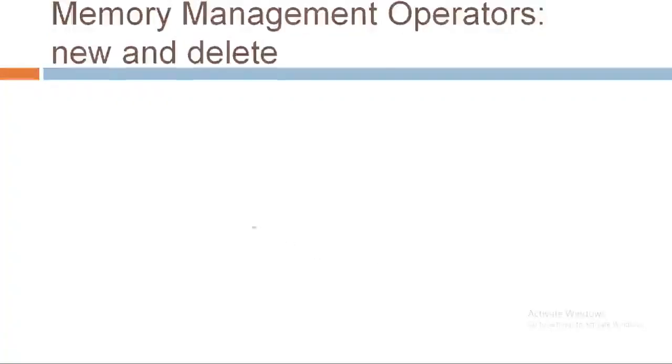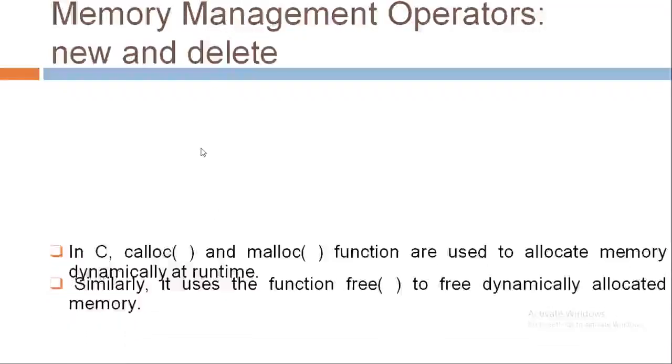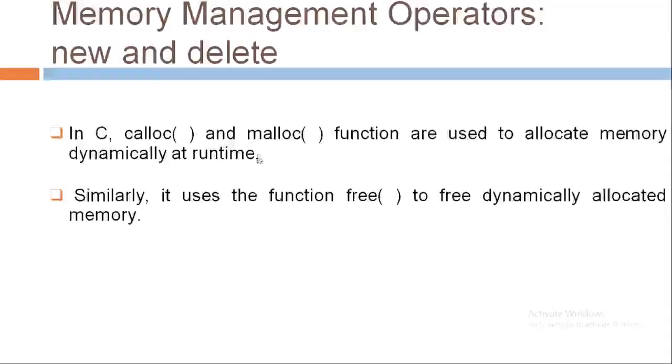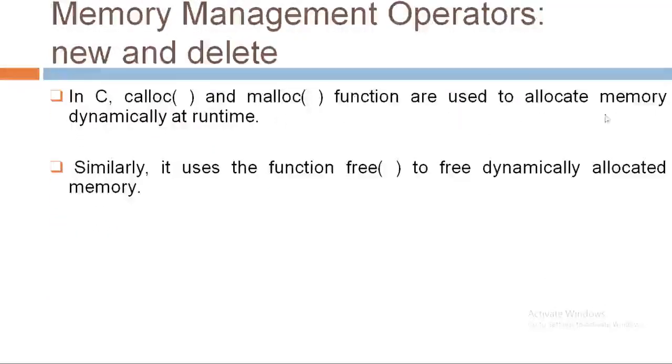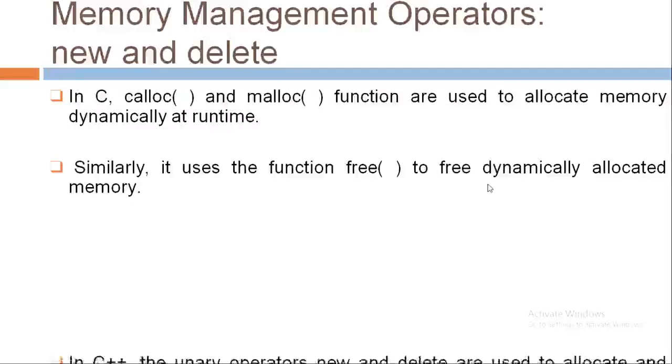Now, let's see the next one, memory management operators. In C programs, we are using calloc and malloc functions to allocate memory dynamically, that means at runtime. Similarly, we are using free function to free dynamically allocated memory in C programs.